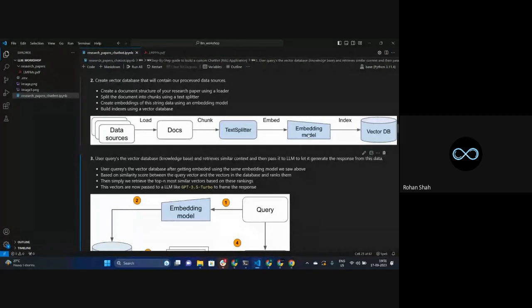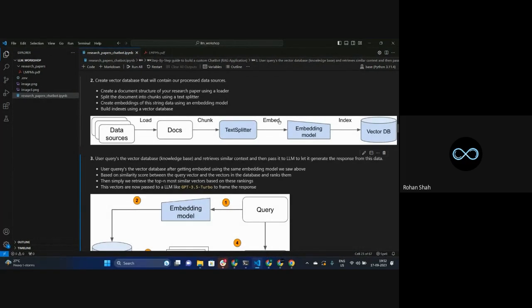Now, embedding models are models that have been trained by machine learning and deep learning algorithms. What they do is take the text from these documents and convert it to specific numerical data. For example, let's say 'the' is given a value of 1, then 'n' is given a value of 2. Basically, we don't take care of the specifics, but I'm giving you an example so that you understand that each and every word is given a number.